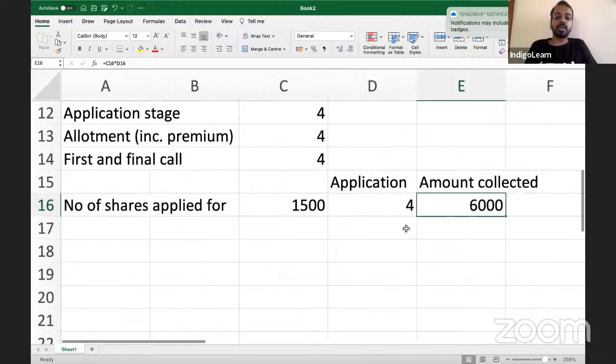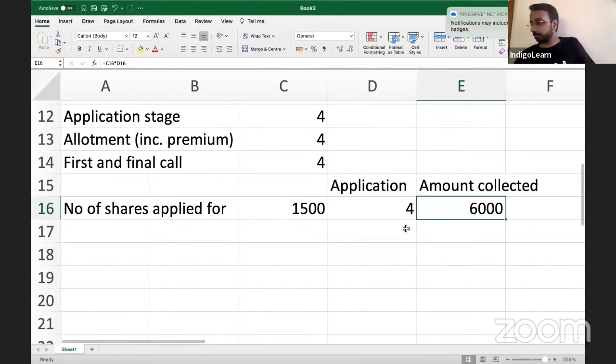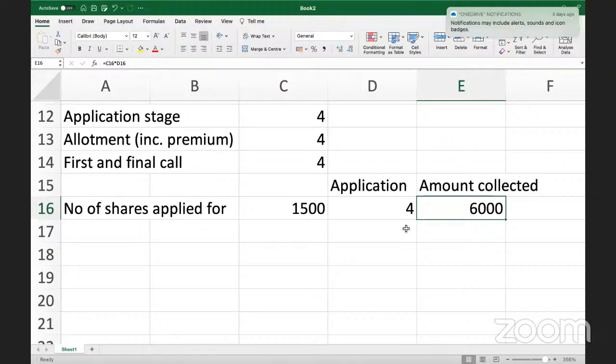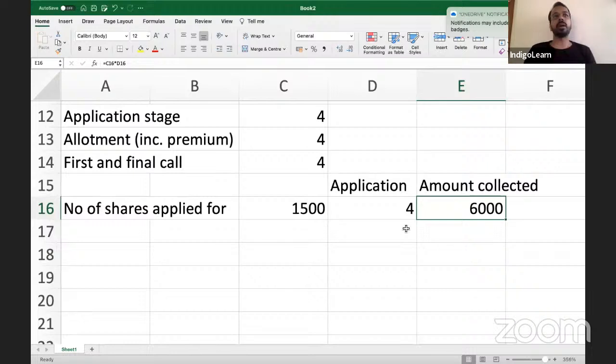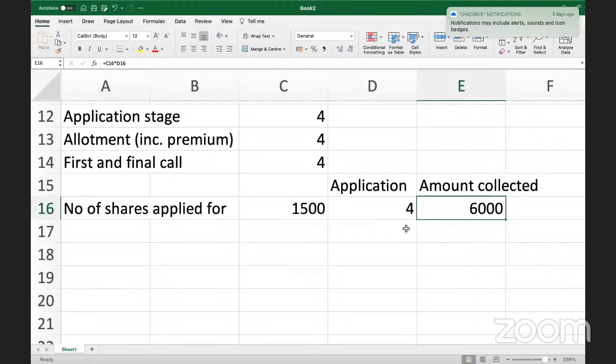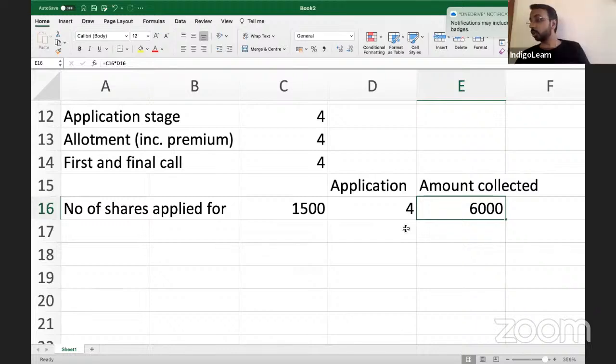How much of this is to be transferred to share capital account? Only 4,000. Then what will we do with the balance 2,000? It may be refunded, or we will adjust it to allotment.